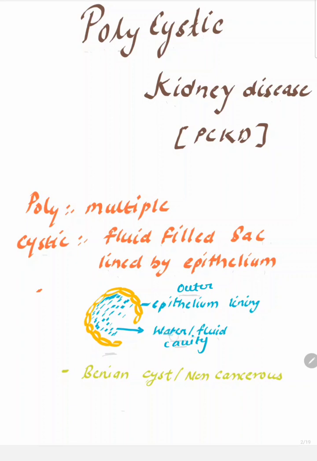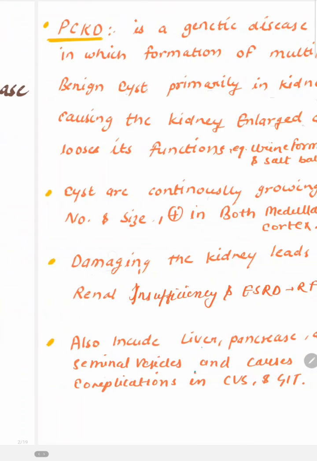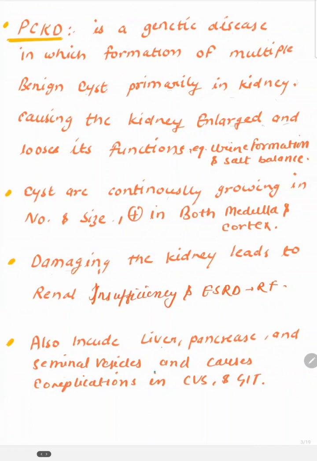Why is this filled with water? Because these epithelium attract water inside to fill. These cysts are benign in nature, meaning they are non-cancerous. So what is meant by polycystic kidney disease? It is a genetic disorder in which multiple benign cysts form, primarily in the kidney, causing kidney enlargement and loss of